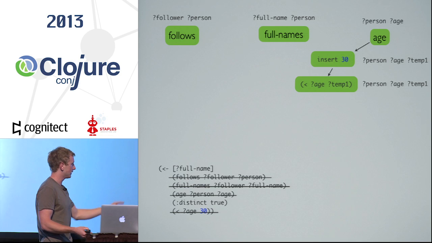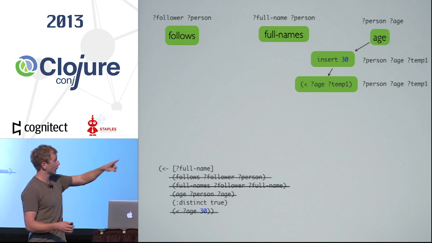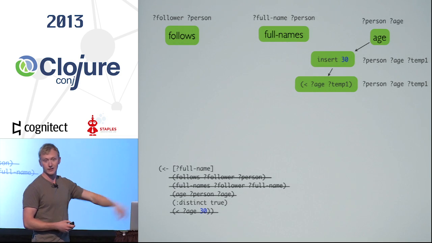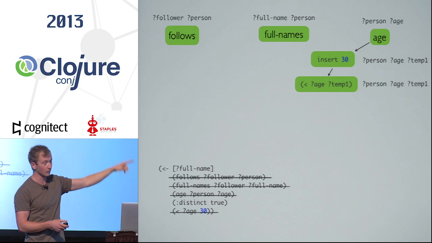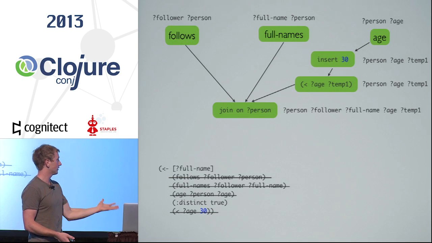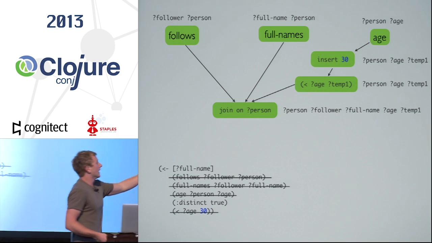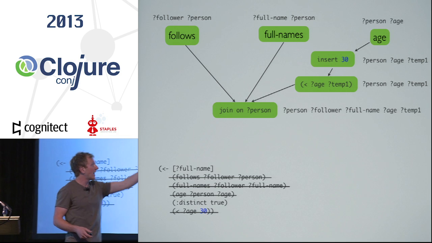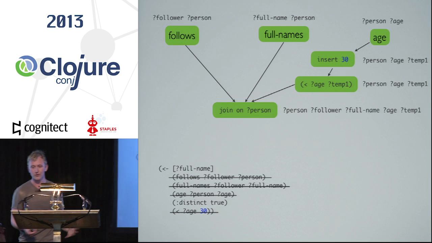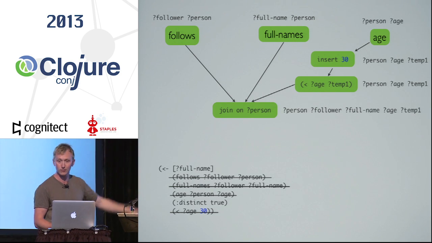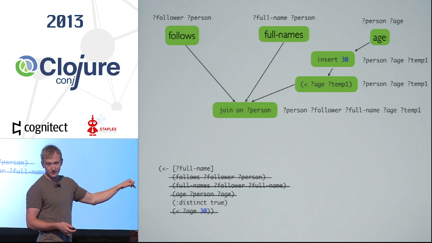Now there's no other operations to apply except this final aggregation. But like I said, you've got to end up with one thing. So we have 3 here now. What the compiler does is start searching for common fields that it can join on. In this case, person is shared between all 3 things. So the system will, in an attempt to keep going, trigger a join. At that point, you now have a generator with these 5 possible fields. Any of these operations could be acting on combinations of those, and at this point, it would still keep trying to apply those operations. We don't have any left, so there's only one predicate left, this distinct true.